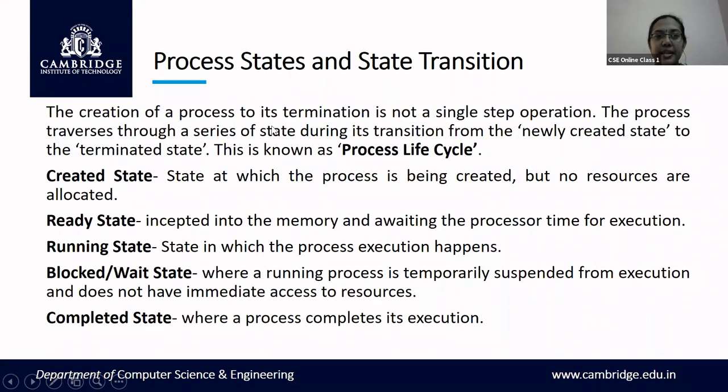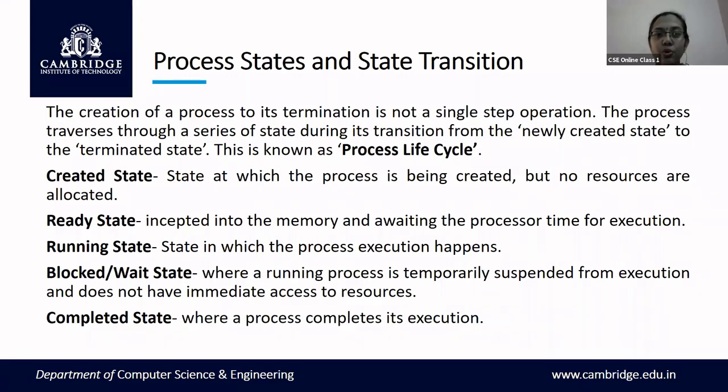So next is process states and state transition. What exactly are process states and state transition? When a process is created, it does not go directly to the execution phase. Instead, the process has to be created first.